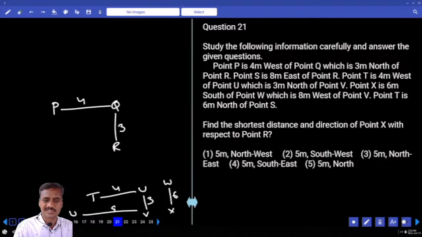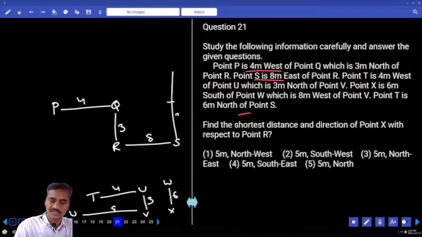P is 4 meters to the west of Q, Q is 3 meters to the north of R, and S is 8 meters to the east of R. And U is 3 meters to the north, X is 6 meters from W. And T is 6 meters to the north of S. Now this T is 6 meters, this is 3 and 3.